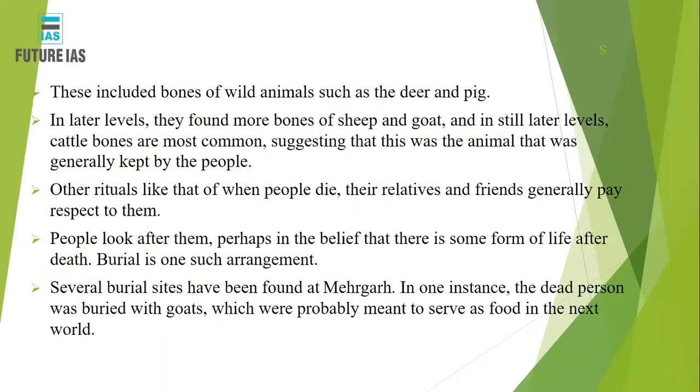Now, this included the bones of wild animals such as deer and pig. These bones may belong to the deer and the pig, which also shows that the people would have started domesticating these animals. Now, in the later levels, they found more bones of sheep and goat. All right, so that means in the initial phase, the people started domesticating the deer and the pig. Later they also started domesticating the sheep and the goat.